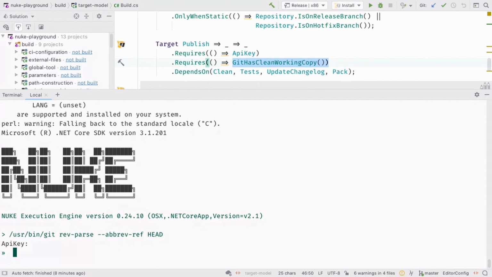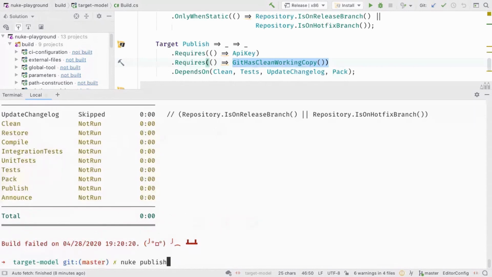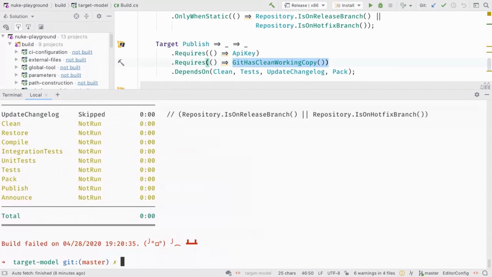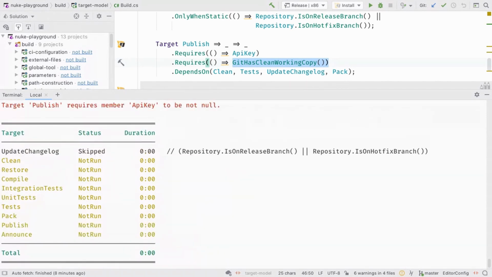Then, okay, now I'm in the, how's it called? Interactive mode, so it will ask for the API key. But if I was to execute it on Azure Pipelines, let's say, and I can, how do you say, emulate it like that. On Azure Pipelines, I can't just be asked to provide the API key.